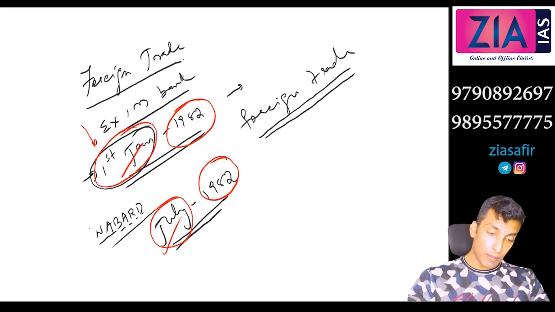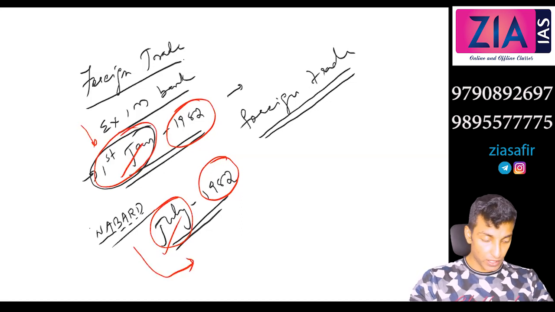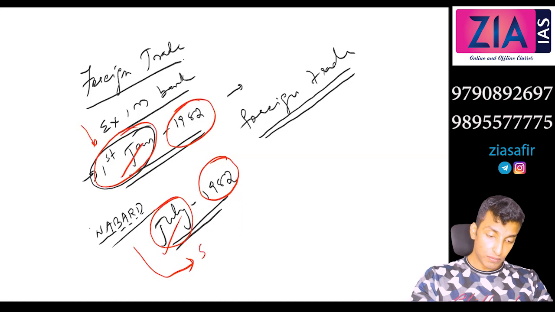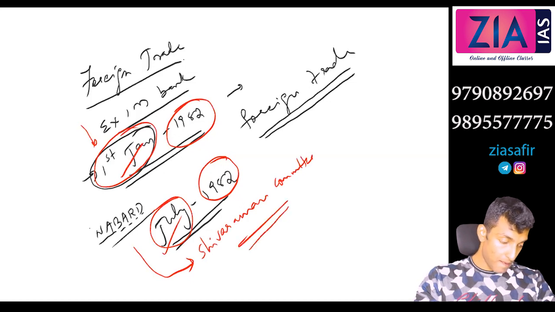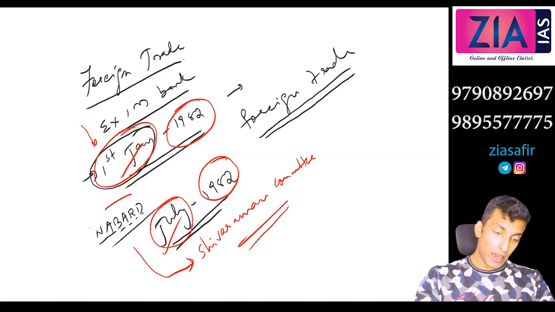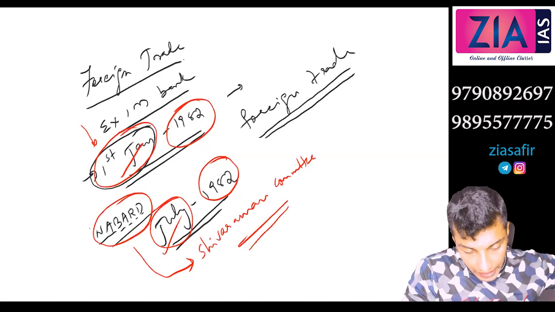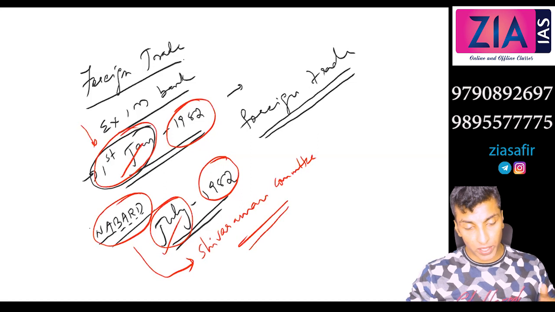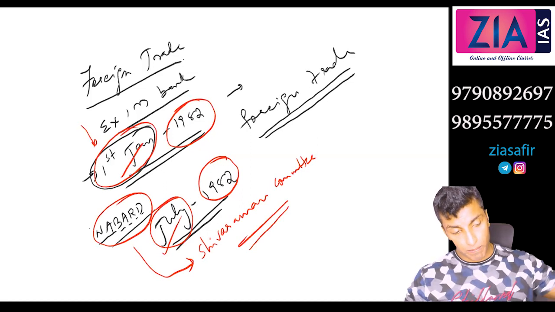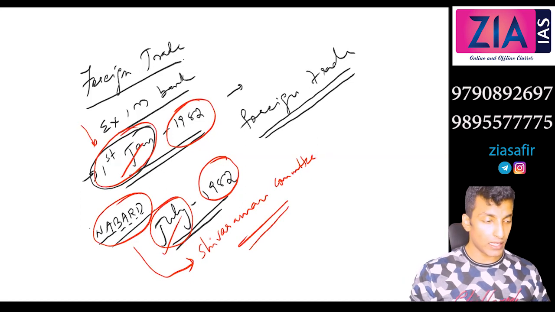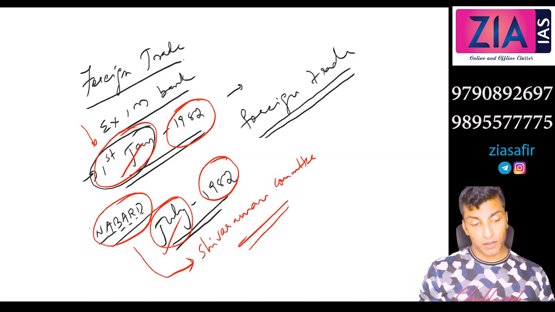NABARD was established on the recommendation of which committee? Again a previous question. Shivaraman Committee. So here, can you get a loan from NABARD directly? You cannot. Here also only refinance is provided. So NABARD will give loans to banks and financial institutions, and will ask them to lend to the farmers.